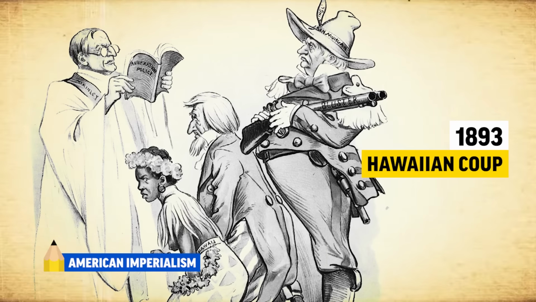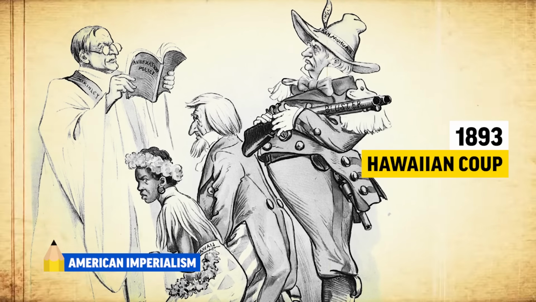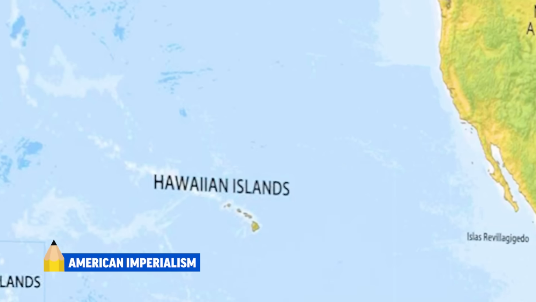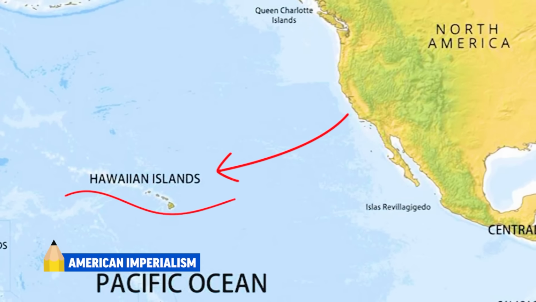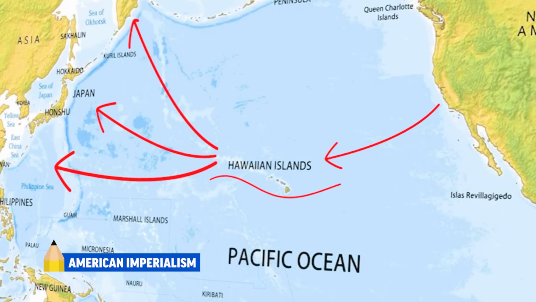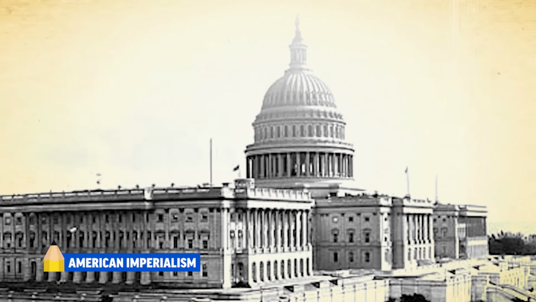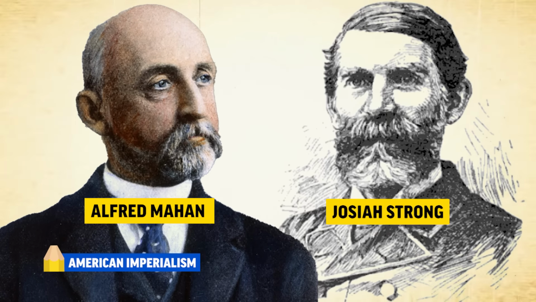Americans living in Hawaii were capitalizing off of the sugar trade, so they helped to overthrow the Hawaiian monarch so the U.S. could annex Hawaii. In addition to the lucrative sugar trade, Hawaii was also a strategic location in the Pacific, giving America a stepping stone to Asian markets. Two important imperialists that you want to know are Alfred Mahan and Josiah Strong.